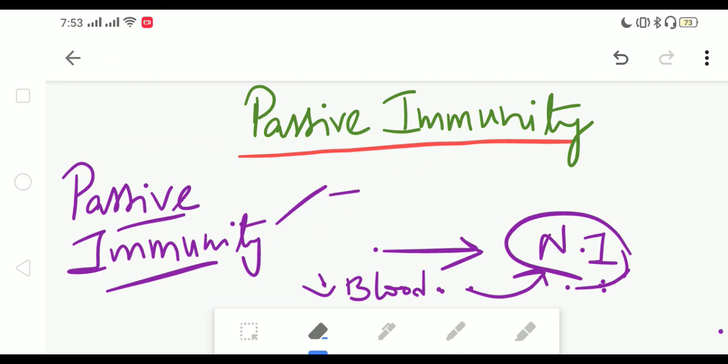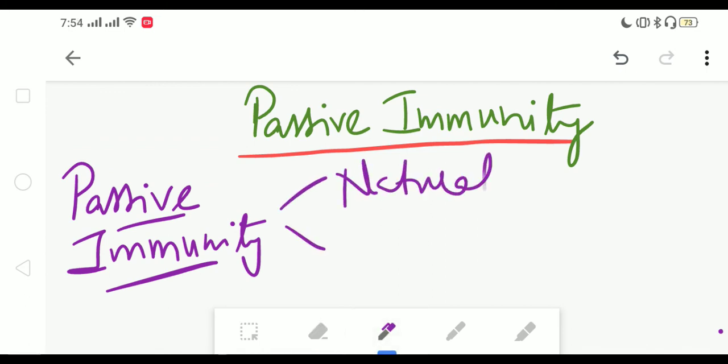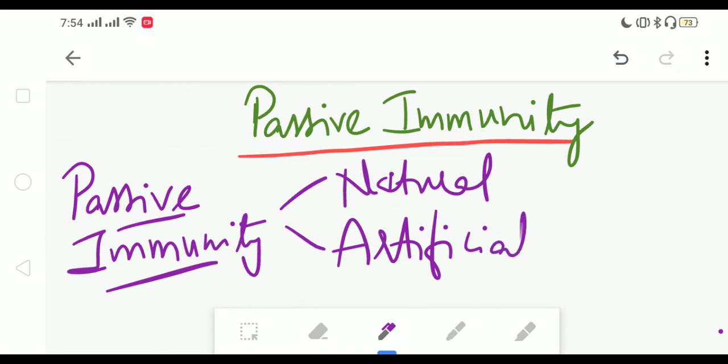So this is about passive immunity, which in turn is of two types: naturally acquired passive immunity and artificially acquired passive immunity.